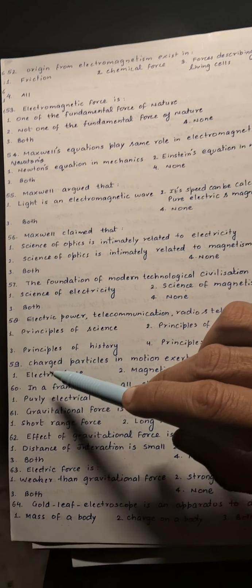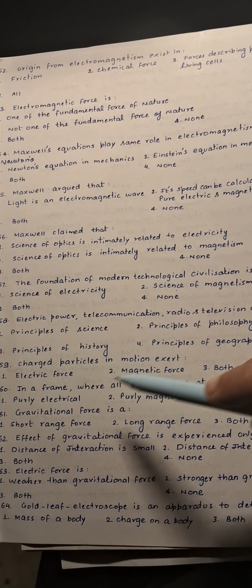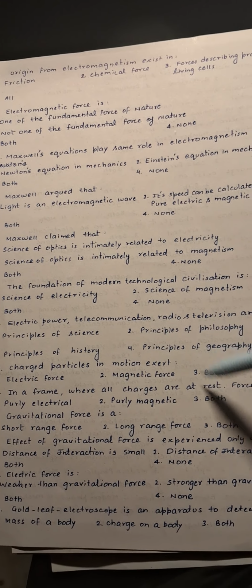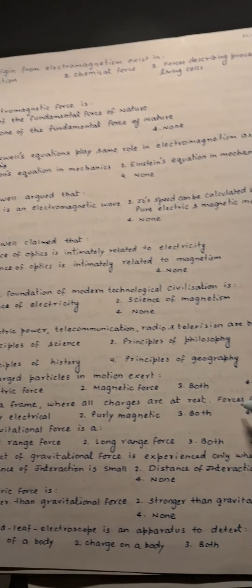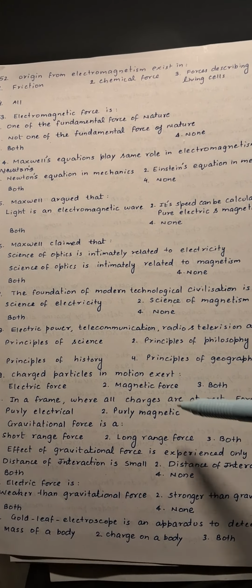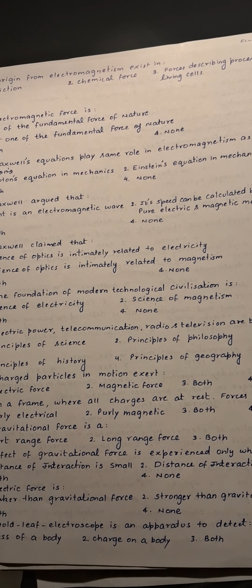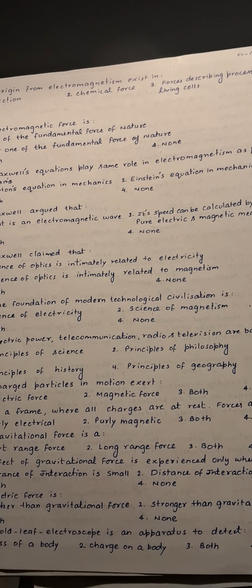Next is charged particles in motion exert. So they exert electric forces as well as magnetic forces. So third is correct over here. Next is in a frame where all charges are at rest. So if all charges are at rest, then there will be no magnetic field observed. Hence forces will be purely electrical, as the charge at rest appears to emit an electric field to the observer, with respect to which the charge is stationary.